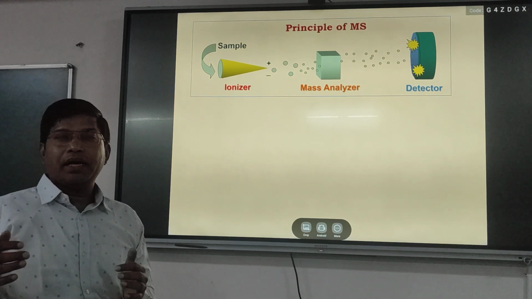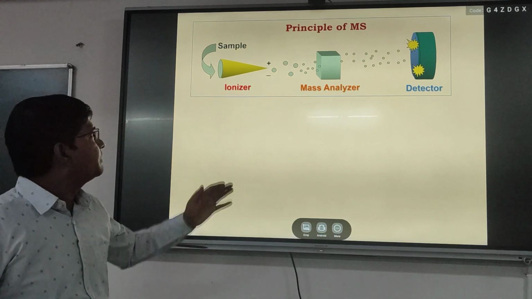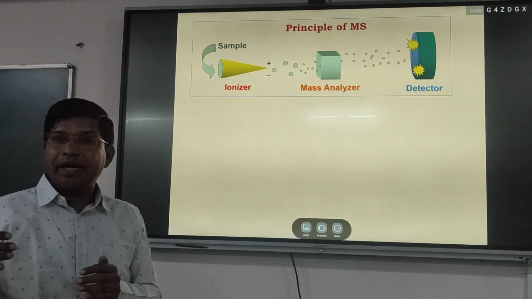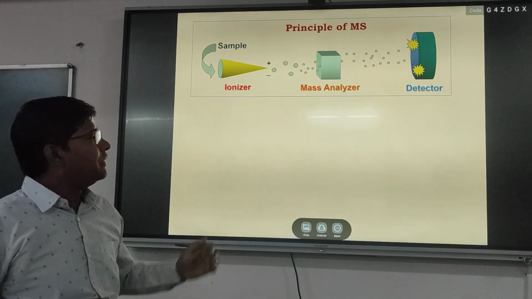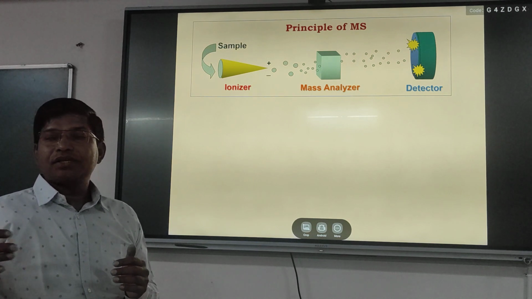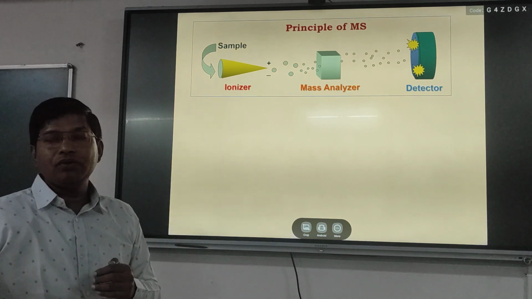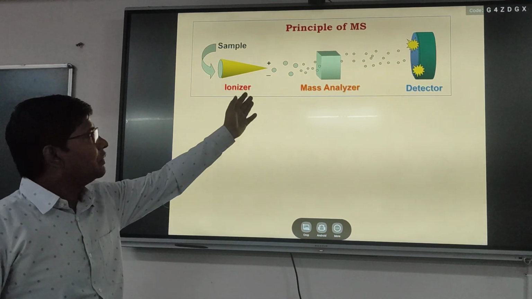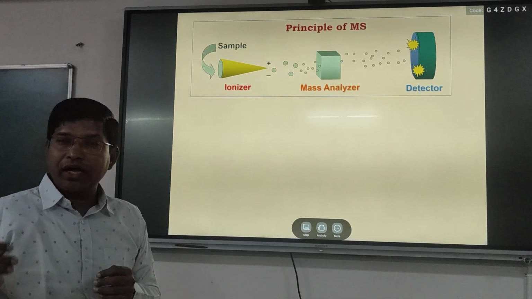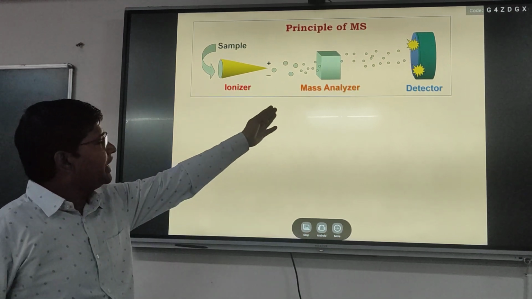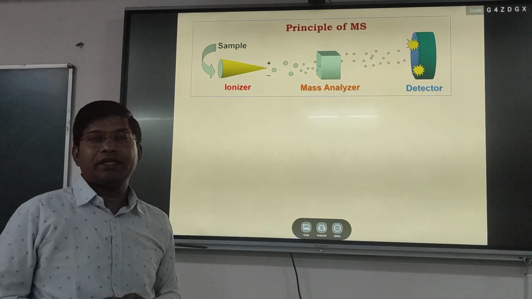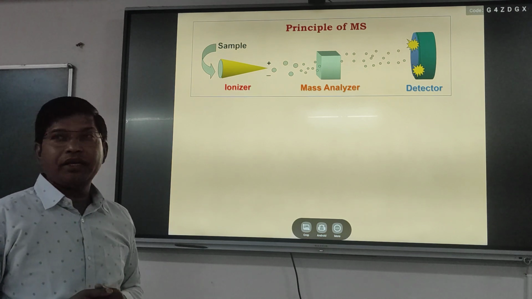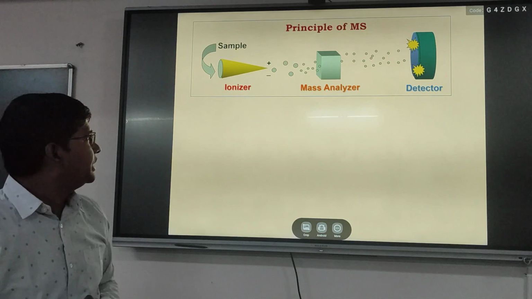In conclusion, the principle of a mass spectrometer involves the ionization of molecules, atoms or elements, followed by separation. The mass analyzer separates the ions by mass-to-charge ratio, and the particular ionized molecule or element reaches the detector for identification of an unknown element or molecule present in a sample.